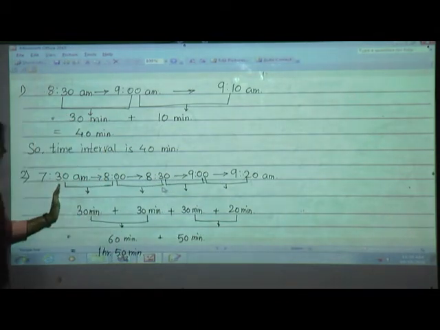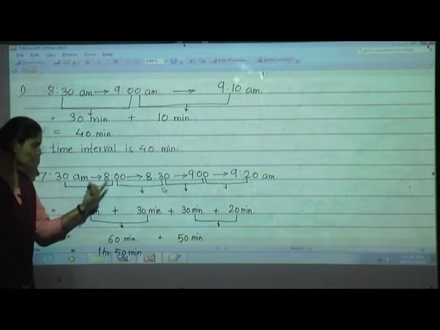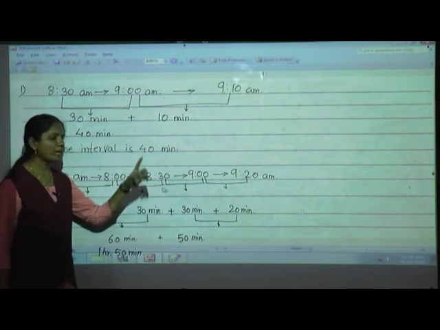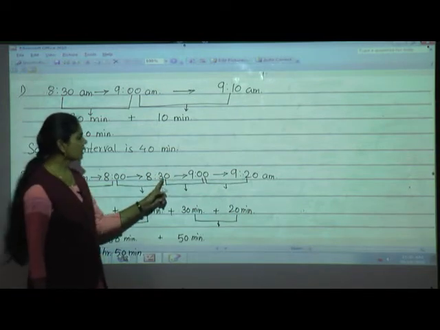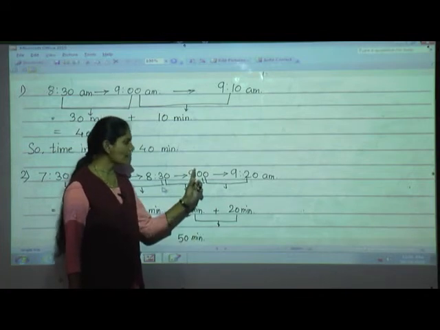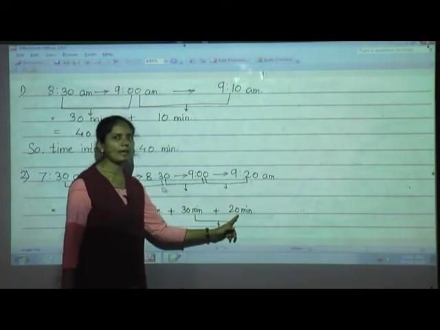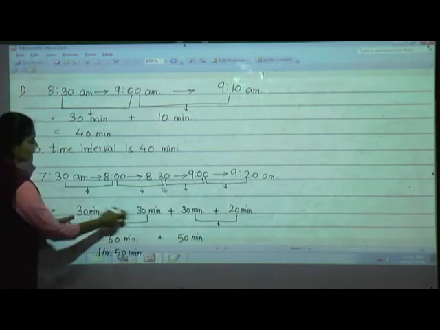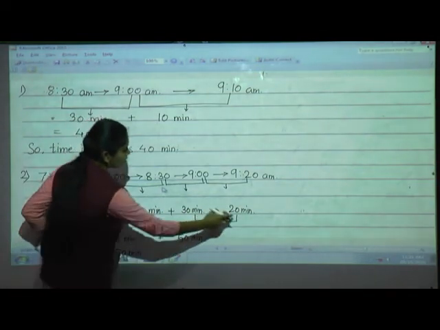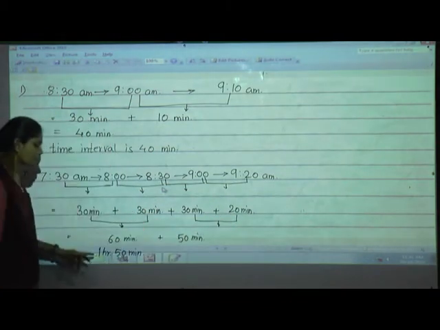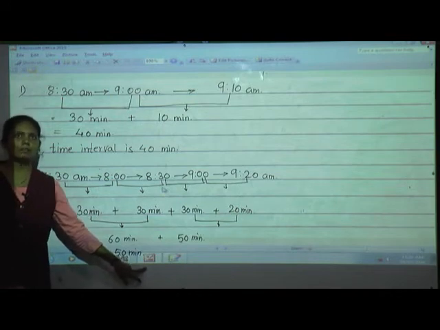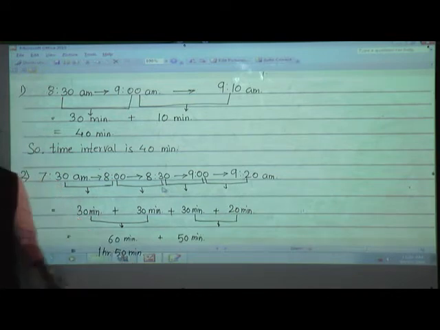So what we have done here: from 7:30 to 8 o'clock it's half an hour, then 8 to 8:30 again half an hour, then 8:30 to 9, 30 minutes means half an hour, and from 9 to 9:20 it's 20 minutes. Now 30 plus 30 means 60, means 1 hour. And 30 plus 20 means 50. So the bus took 1 hour 50 minutes to complete one morning round. Understood? Okay.